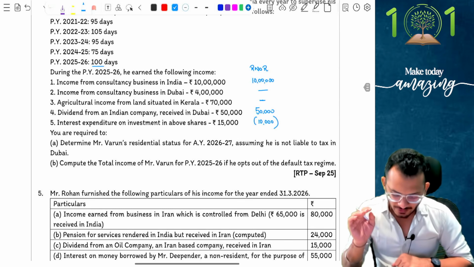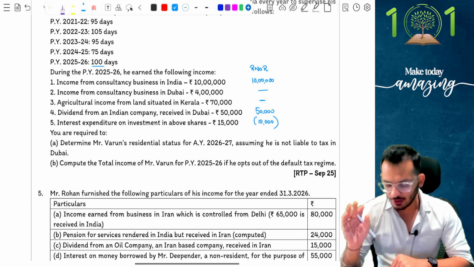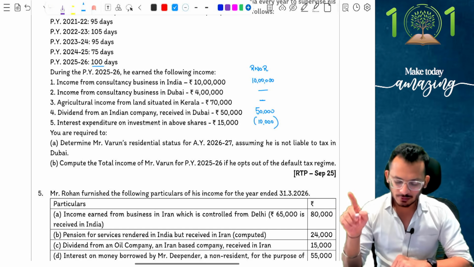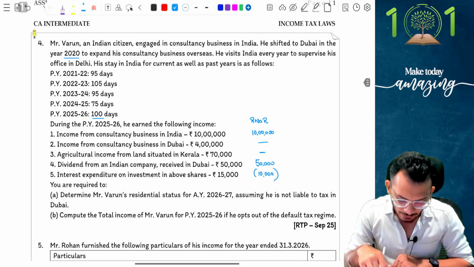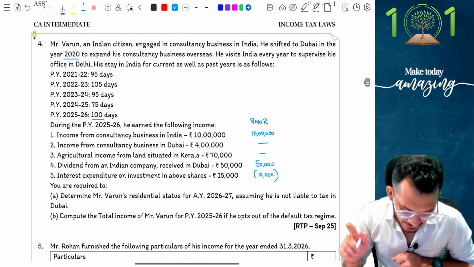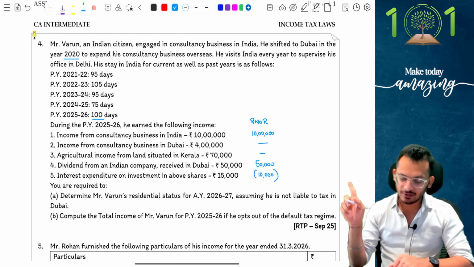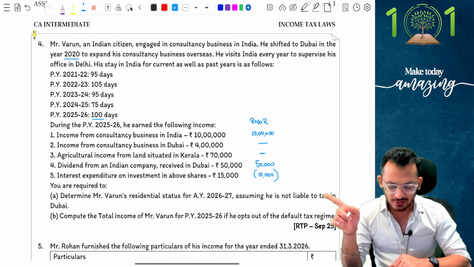You are required to determine Mr. Varun's residential status, assuming he is not liable to tax in Dubai. Compute the total income of Varun if he opts out of the default tax regime. That is what the question says. So I'm going to keep this in mind, people. Let's look at this carefully. It says Varun is an Indian citizen engaged in consultancy business, shifted to Dubai to expand his consultancy business overseas.